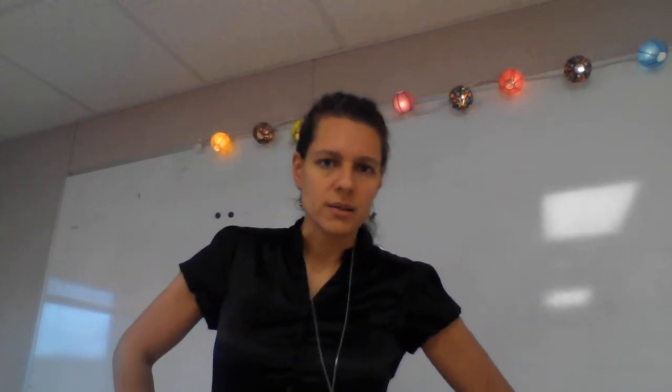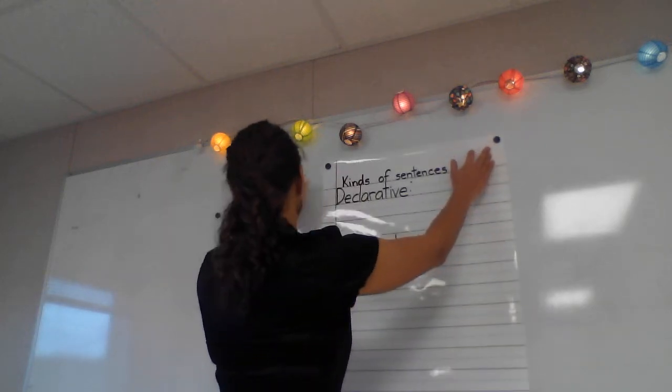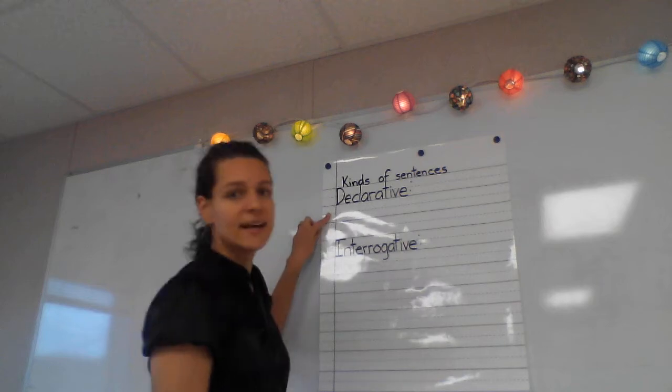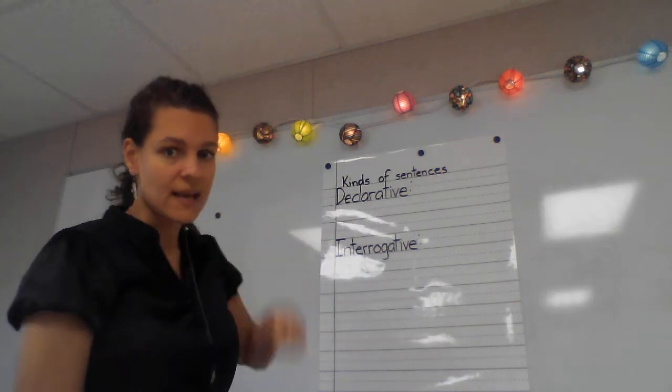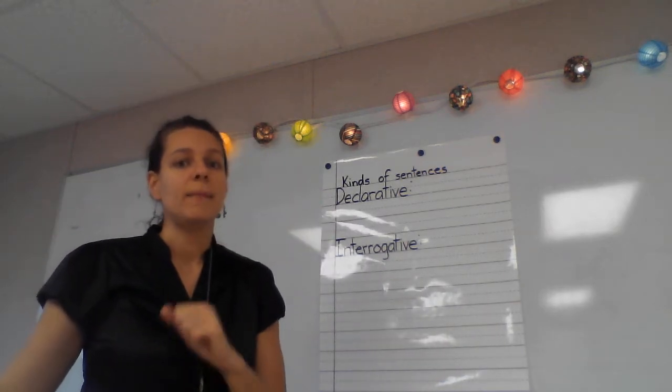So the sentence we just wrote, I can run, let's see, it declares a fact, right? So declare is to say something really strongly and firmly. You will say, I declare that there will be no erasers on our pencils, or so you're saying something. You're making a statement. So the kind of sentence that we just wrote, I can run, is what we call a declarative sentence, because to declare something means to say it.